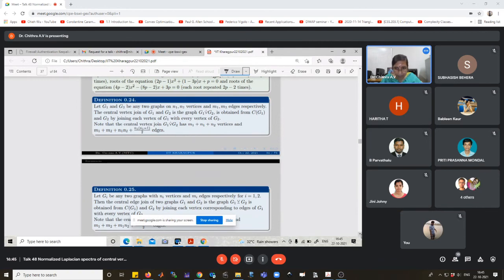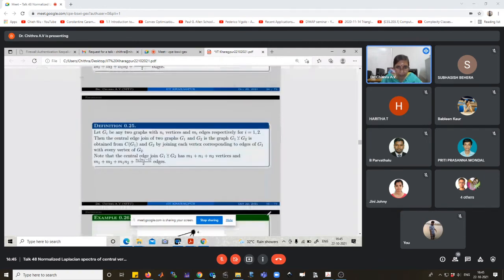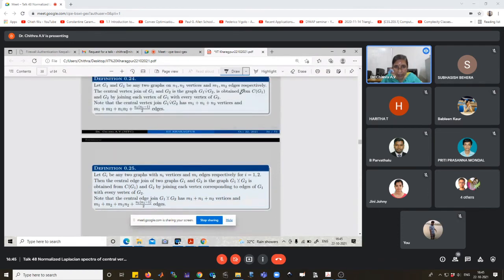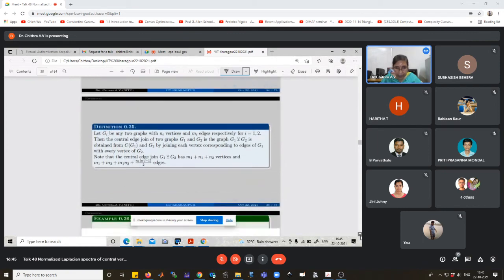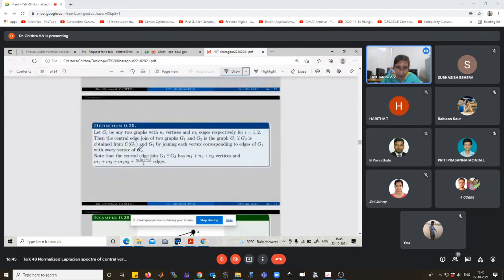And the central edge join of two graphs. This is obtained from C of G1 and G2 by joining each vertex corresponding to edges of G1 with every vertex of G2. Number of edges: m1 plus n2 plus m1 n2 plus n1 into n1 minus 1 by 2 edges. Number of vertices: m1 plus n1 plus n2 vertices.